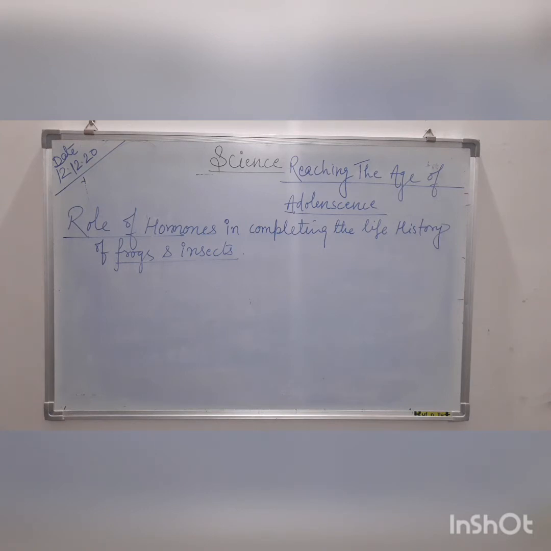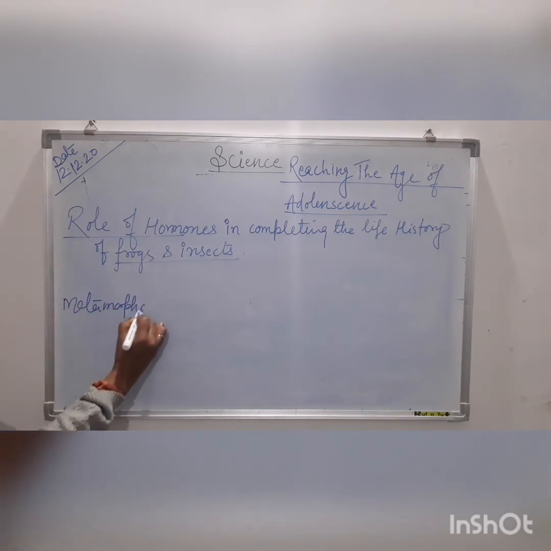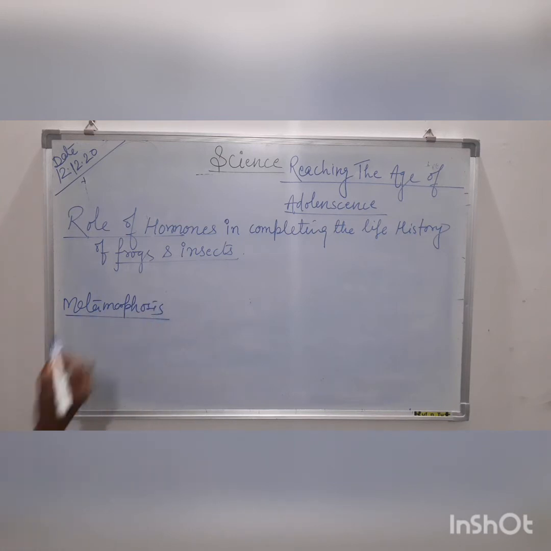The change from tadpole to the adult frog is called metamorphosis. What is it called? It is called metamorphosis. That is the drastic changes which take place from larva to an adult. The change from tadpole to the adult frog is called metamorphosis.